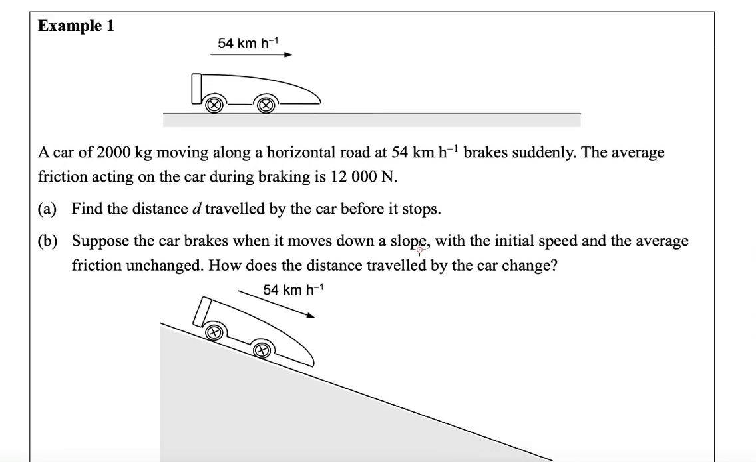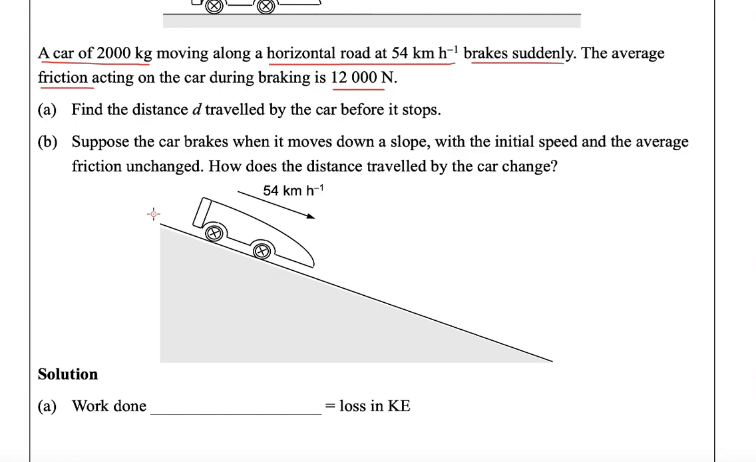And in the last part of this video, I would like to introduce this example 1 to you. Let's work on this example. It's also an example of car braking, where a car of 2000 kg mass is moving along a horizontal road. You see the velocity is not meter per second. This time it is 54 kilometer per hour, and it brakes suddenly. So the average friction acting on the car is 12,000 Newton. And it asks for the distance d traveled by the car before it stops.